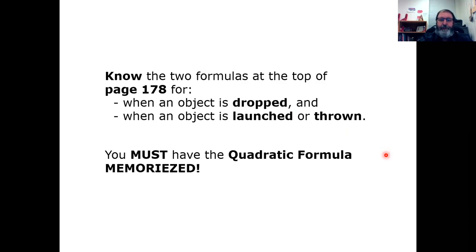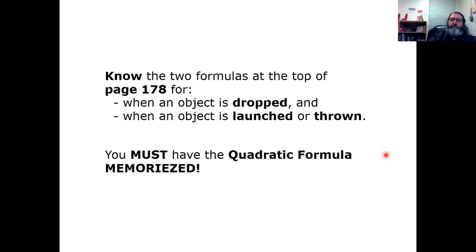It's going to be in your textbook on page 178, up near the top. They give you 2 formulas up there, and I'm not going to tell you what they are right now. I want you to go look them up in your book and write them down in your notes. One is for when an object is dropped off of a building.